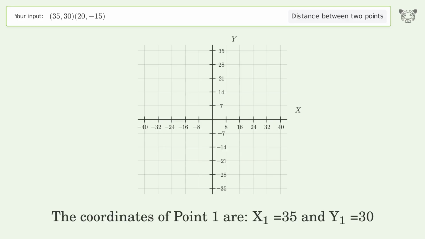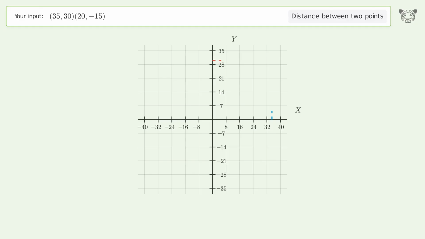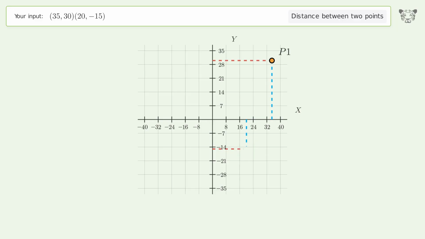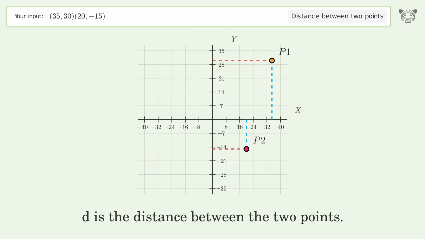The coordinates of point 1 are x1 equals 35 and y1 equals 30. The coordinates of point 2 are x2 equals 20 and y2 equals -15. D is the distance between the 2 points.